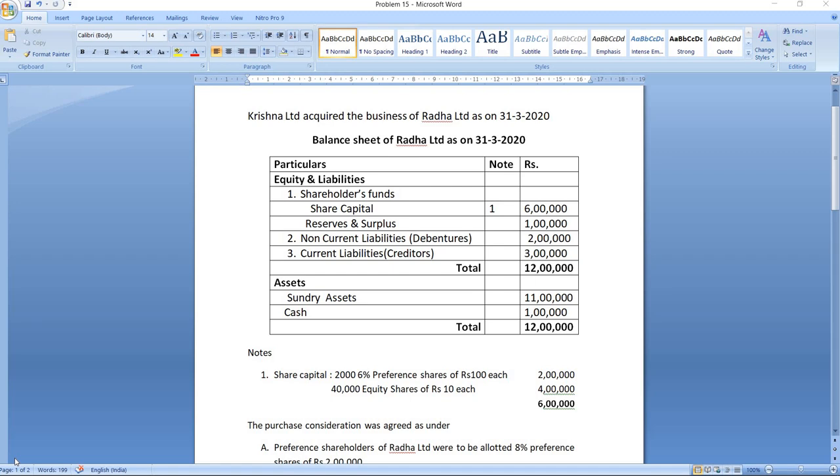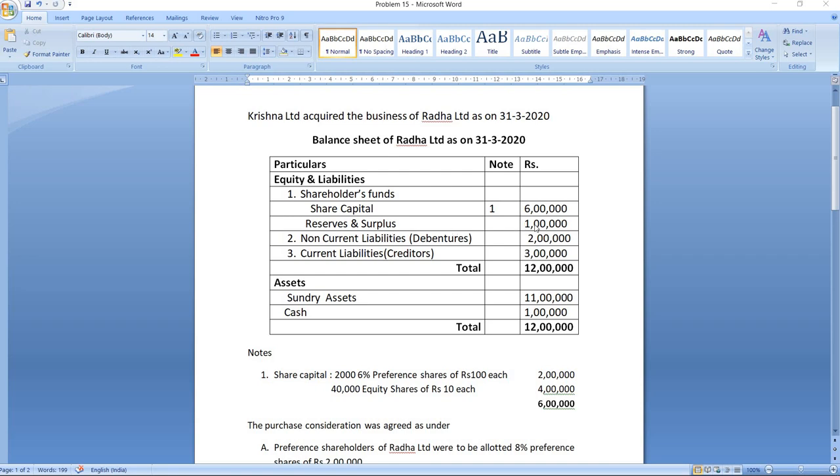So they have given you the balance sheet of Radha Limited. Share capital: 2,000 6% preference shares of rupees 100 each, so preference share capital is 2 lakh. 40,000 equity shares of rupees 10 each, so equity share capital is 4 lakh. Total 6 lakhs is shown in the balance sheet.